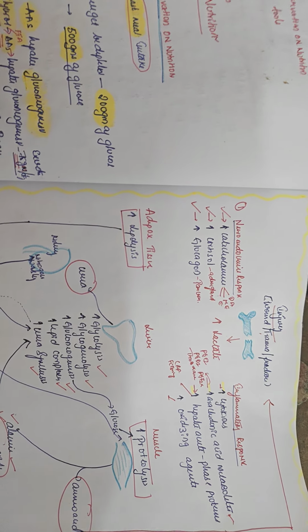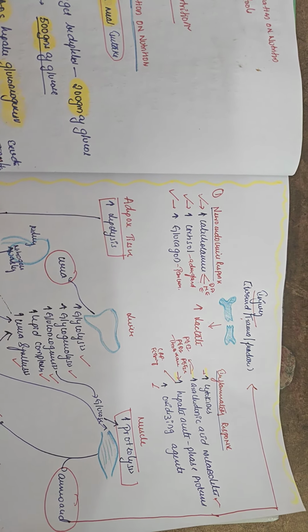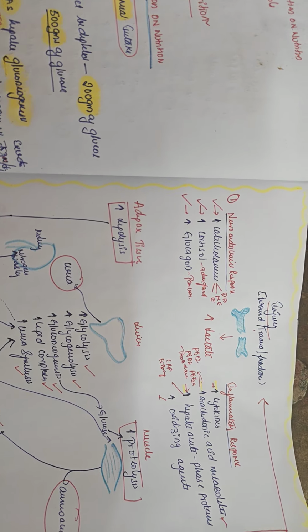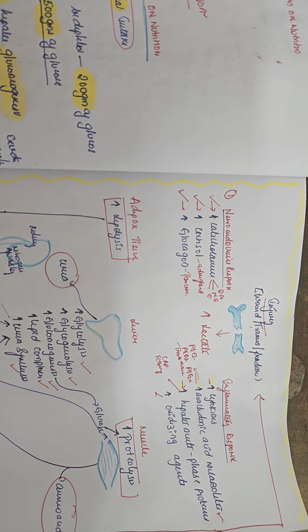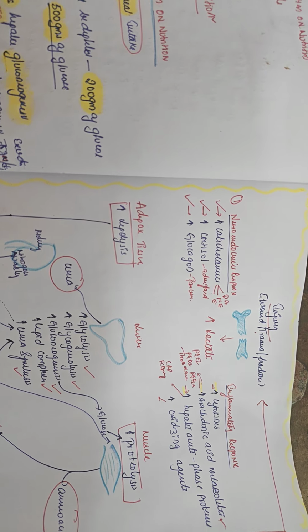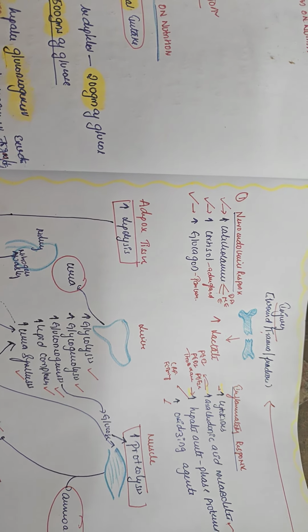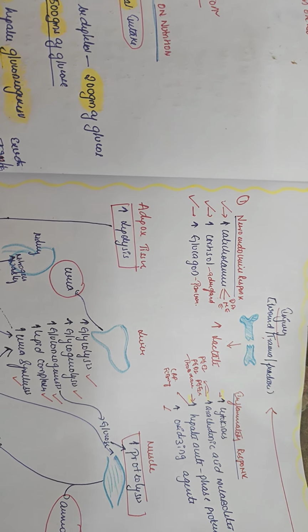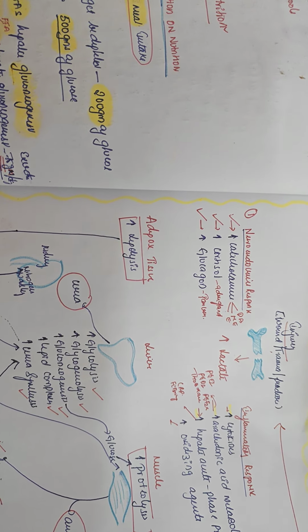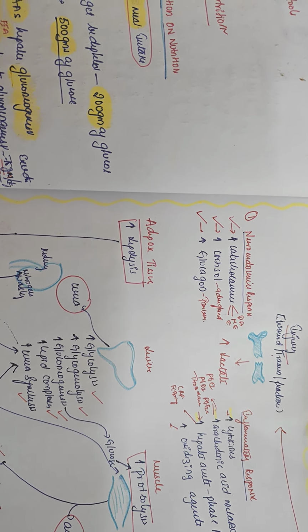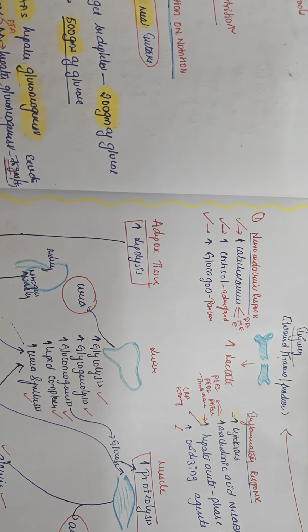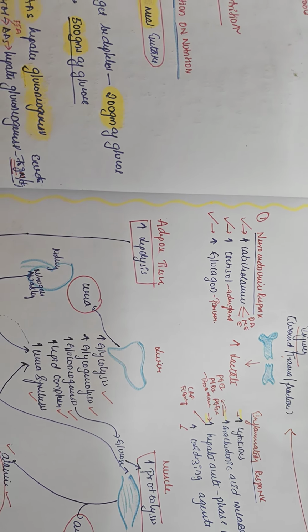Right. So let us understand how the injury response happens here. The moment there is an injury, a wound, trauma, or a fracture, we need to understand there are two responses here. One is the neuroendocrine response, and the next is the inflammatory response. In the neuroendocrine response, there is an increase in the catecholamines like dopamine, noradrenaline, adrenaline, increased cortisol from the adrenal gland, and increased glucagon from the pancreas.